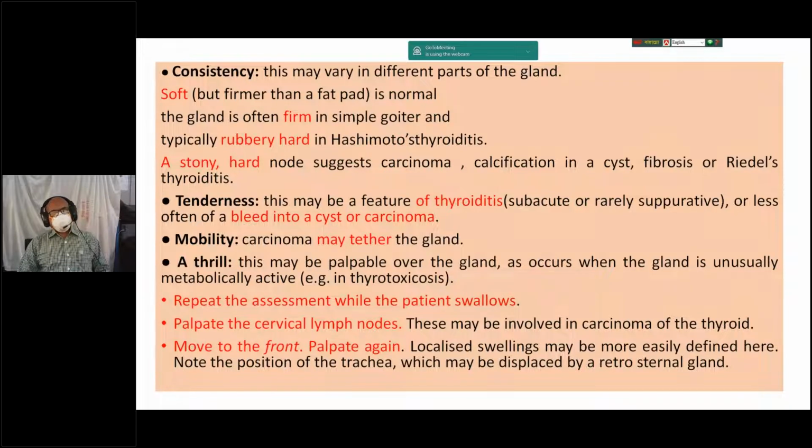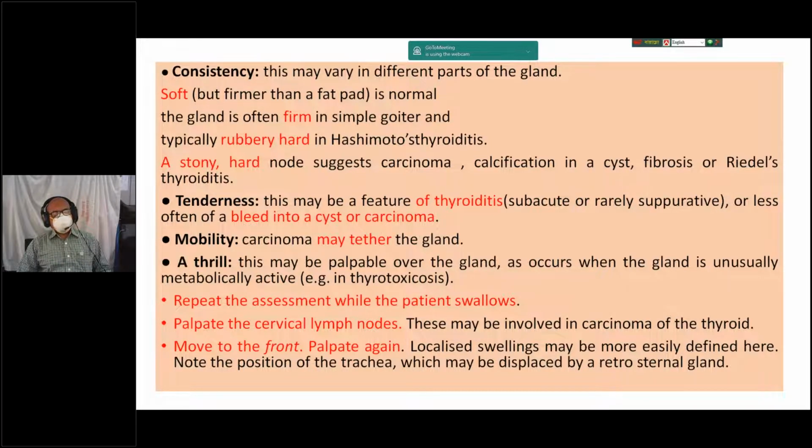Consistency may vary in different parts of the gland. Usually, swelling of the thyroid gland in puberty or in a normal person will be firm in consistency, but in other conditions it may be rubbery hard, usually Hashimoto thyroiditis, or stony hard, usually suggesting carcinoma, or calcification of a cyst, or fibrosis. If the patient has a tender thyroid, it suggests thyroiditis, maybe subacute or suppurative thyroiditis, or sometimes bleeding in a cyst or carcinoma.